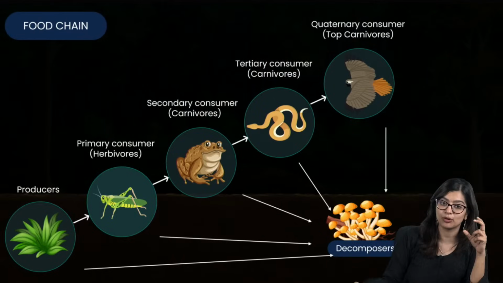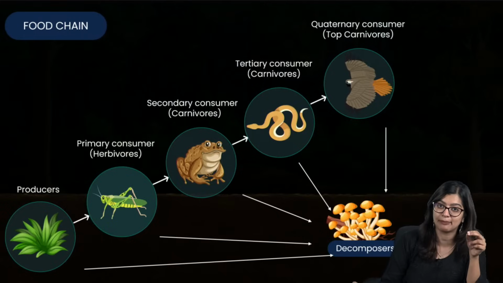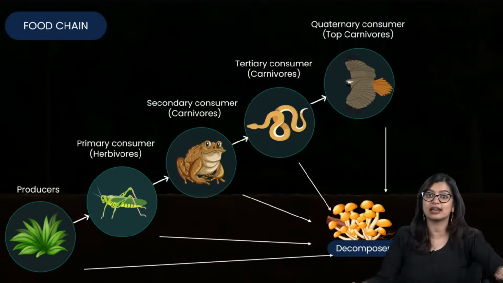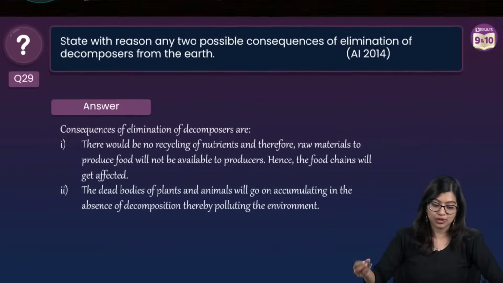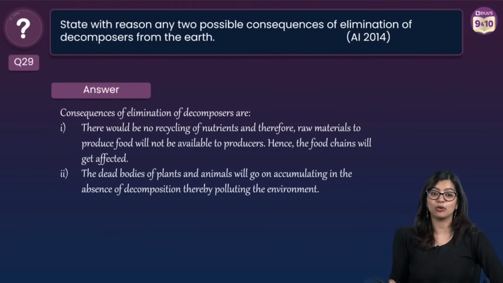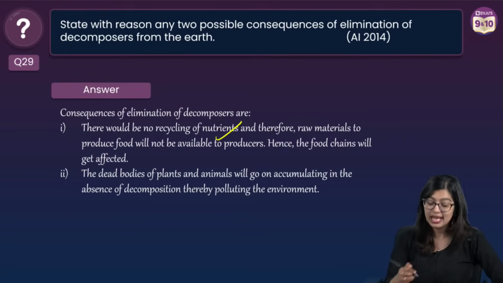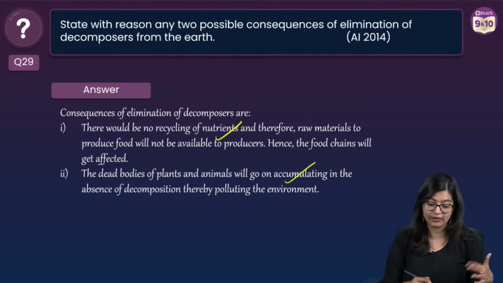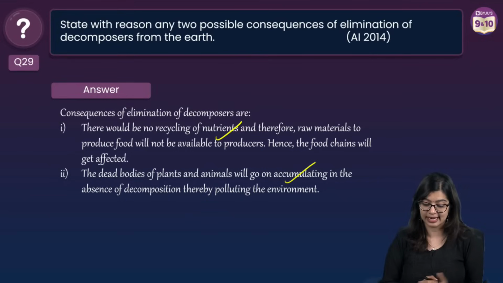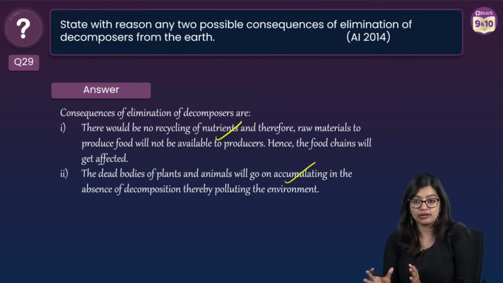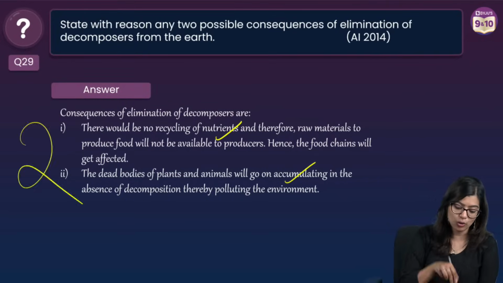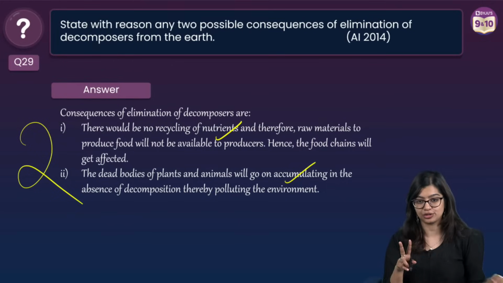And when decomposers break it down into simpler nutrients, those nutrients are also necessary for the growth of organisms. If decomposers are not there, there would be no recycling of nutrients, right? And there would be accumulation of dead organisms like dead plants and animals, which could have an impact, right? So if you write 2 points here, you will get 2 marks.